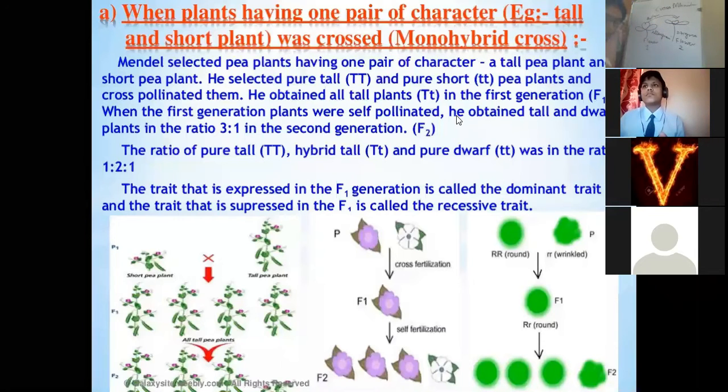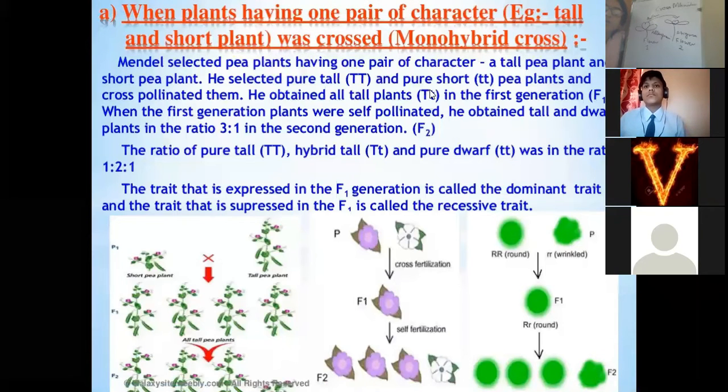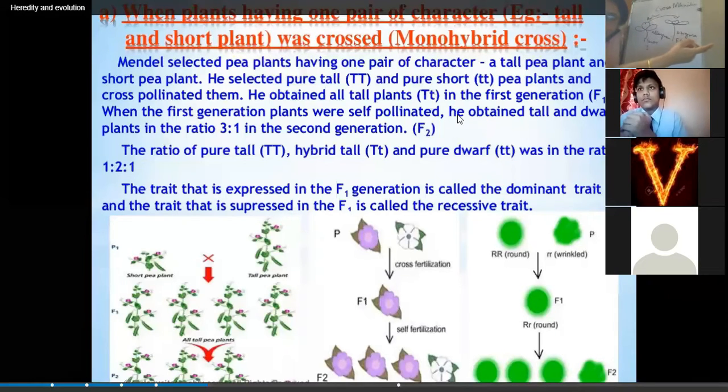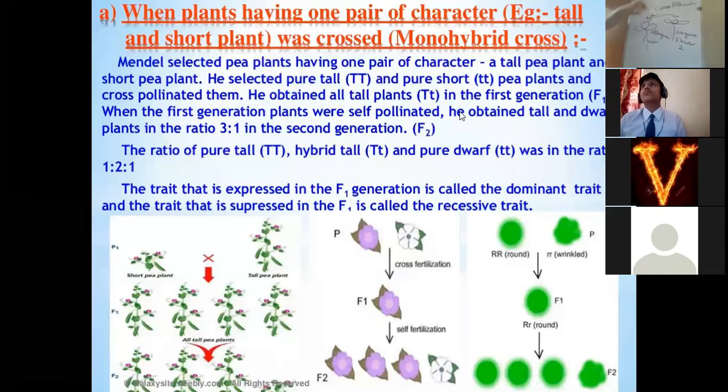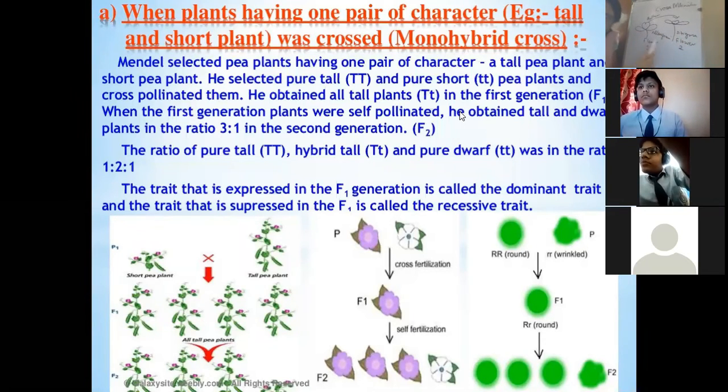When the pollen grain of one flower reaches another flower, that is what we call pollination, but which type? It is cross pollination. Pollination is the transfer of pollen grain from anther to stigma. But when the pollen grain of one flower is transferred to another flower, that is cross pollination.